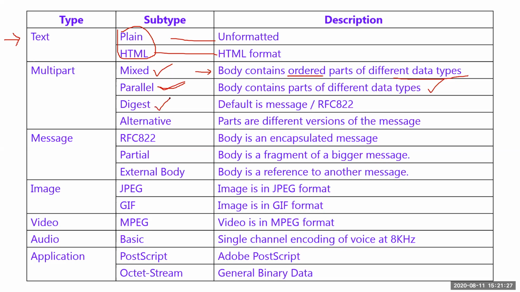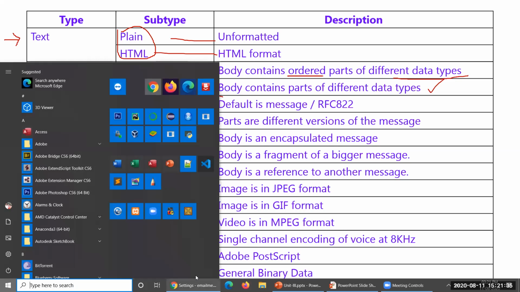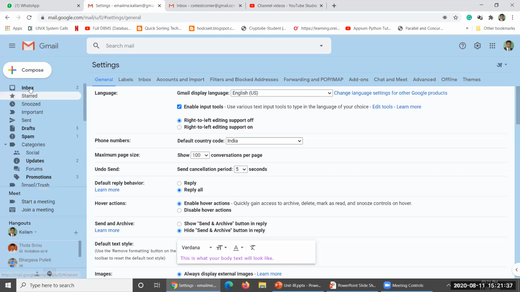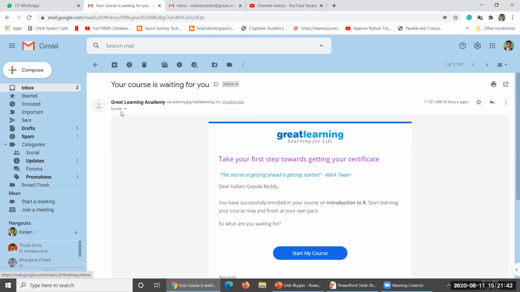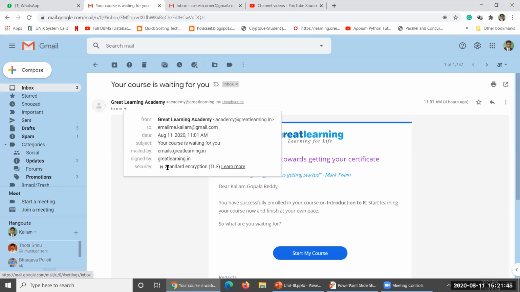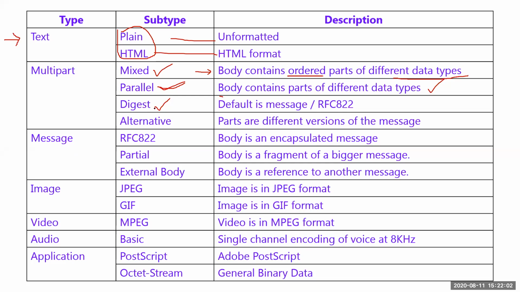And the digest, in the sense of the security part, this one is the security part. Let me show you what that security part is, which I showed you yesterday, but let me show you today also. Look at this. This one, standard encryption form, that is TLS. We will concentrate on TLS very soon, probably day after tomorrow's class. So Friday's class we will concentrate on TLS also. So this is about the digest here.